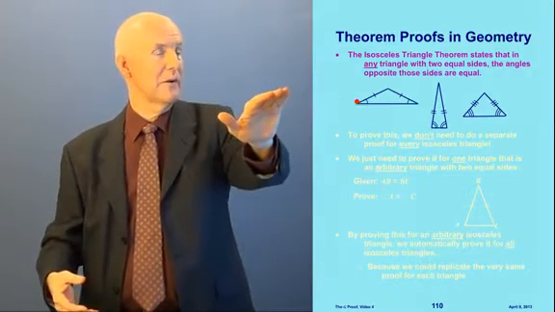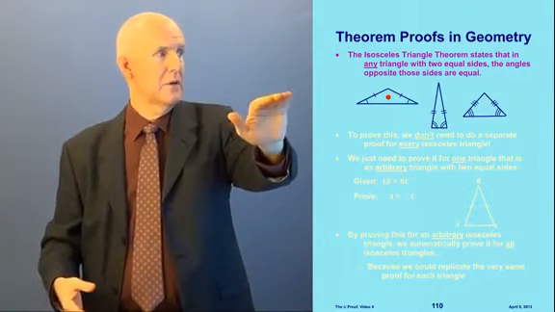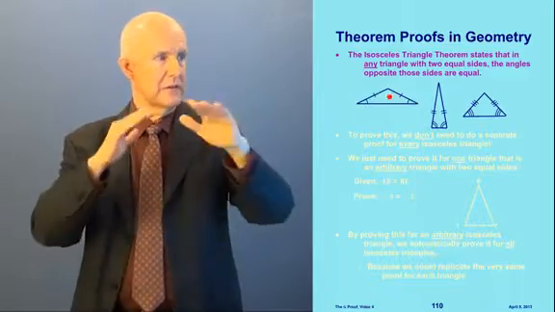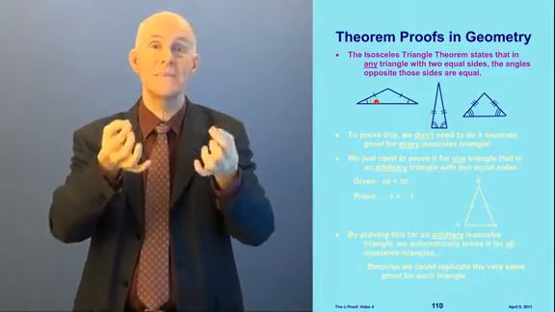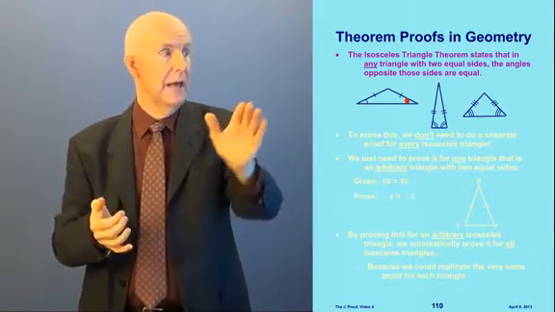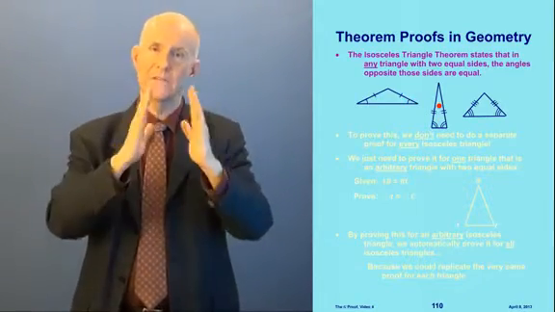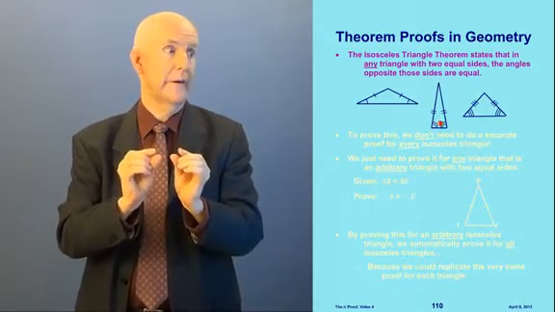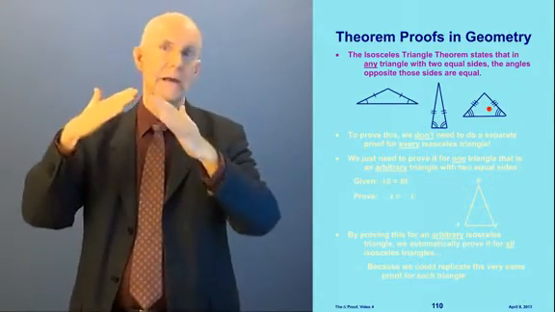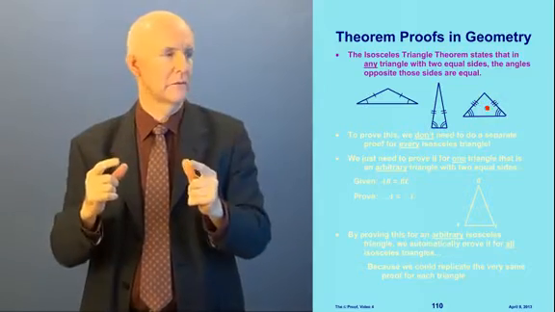Look at this diagram over here. The two sides of this triangle are equal. What the theorem says is that the angles opposite them are equal. How about this triangle in the middle? It also has two equal sides, and the theorem says that the two angles are equal. And this one over here again has two equal sides, and the angles again are equal.